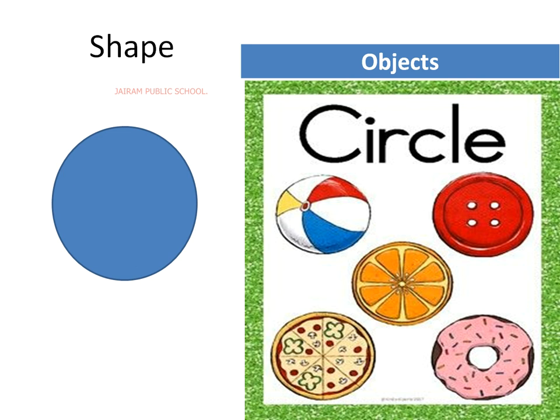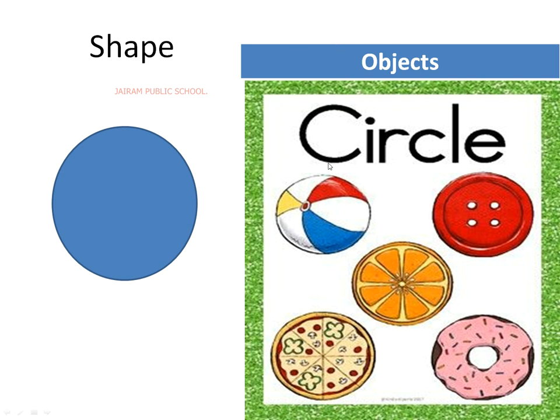What is this shape, children? What is this shape? Circle. Circle have no sides, no corner. Right? Circle any sides here? Any corner here? No. Circle have no sides, no corner.